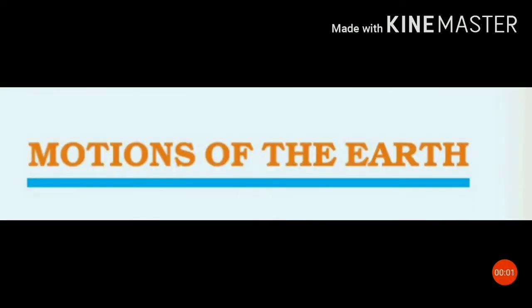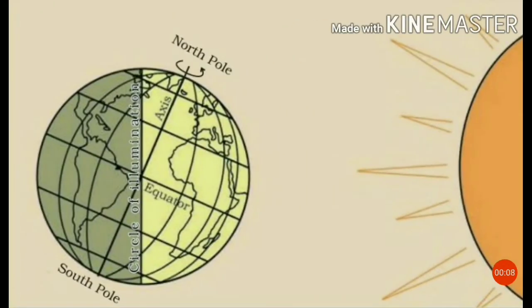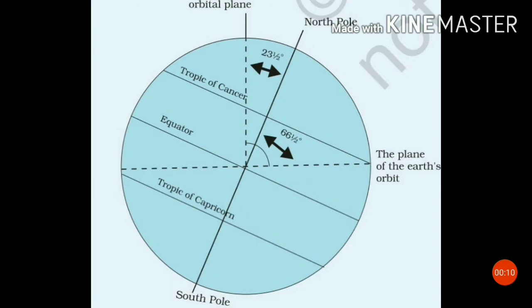Hello everyone, today we will discuss the main points of chapter number 3 of Geology, Motions of the Earth. So let's start. What is axis? An imaginary line running through the Earth on which Earth rotates is called axis.